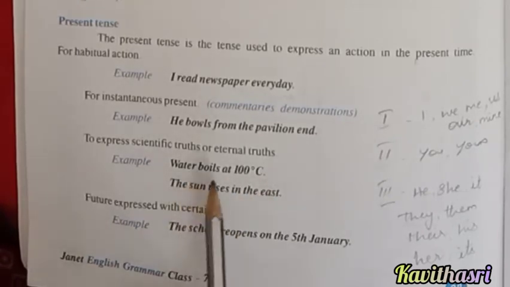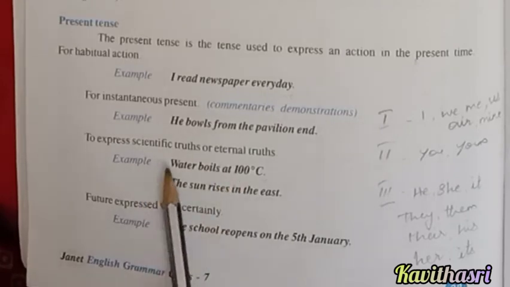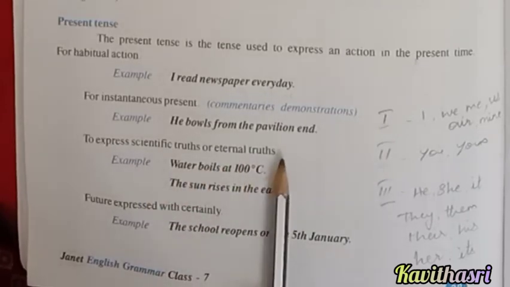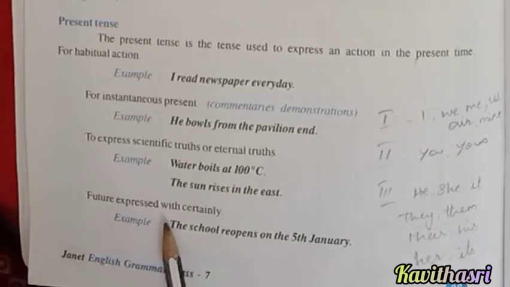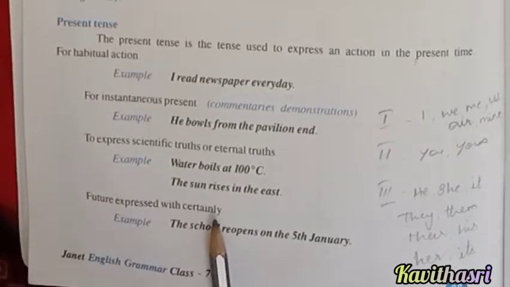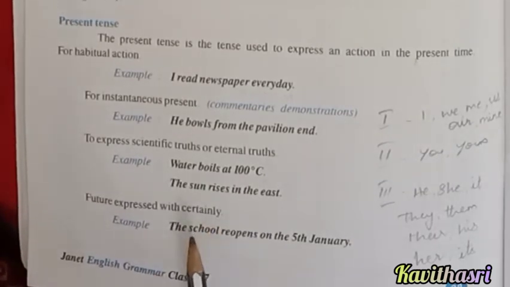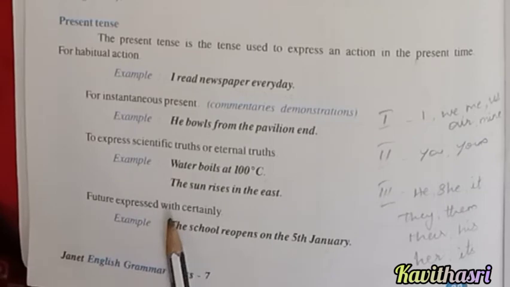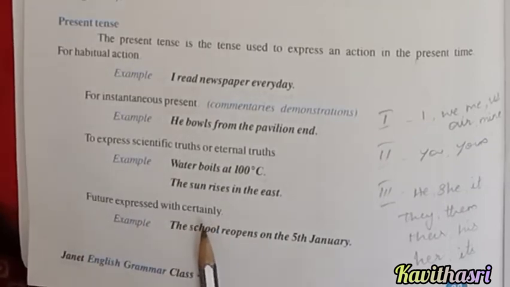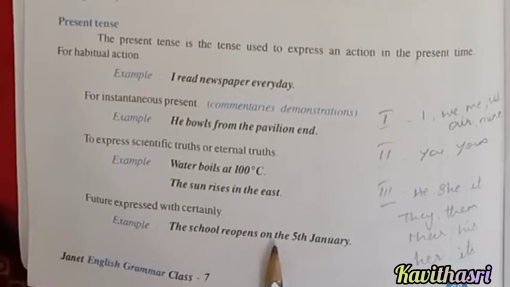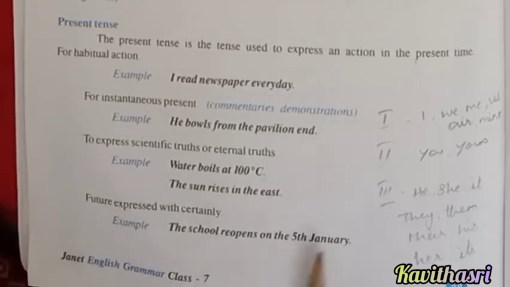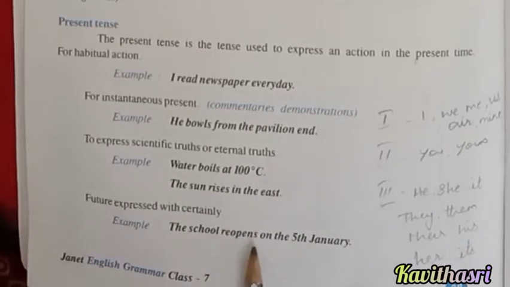So we have to add s to the verb for scientific truth and eternal truths. For future expressed with certainly, certainly means without doubt, the action that definitely happens. Future expressed with certainly means the action that will happen definitely. The school reopens on 5th January. Here we are adding s to the verb.